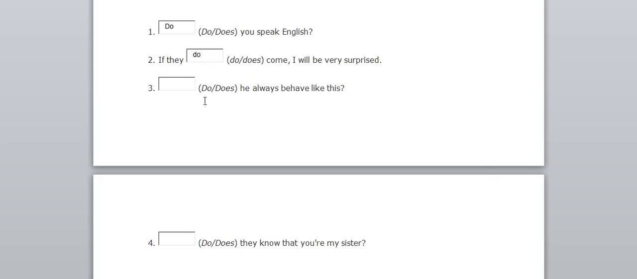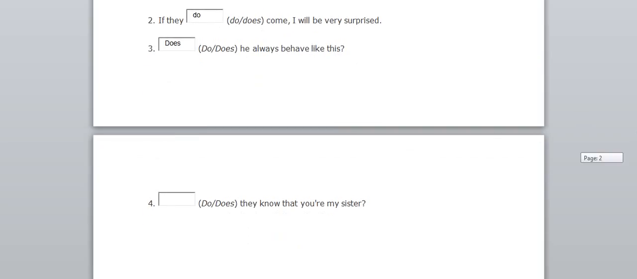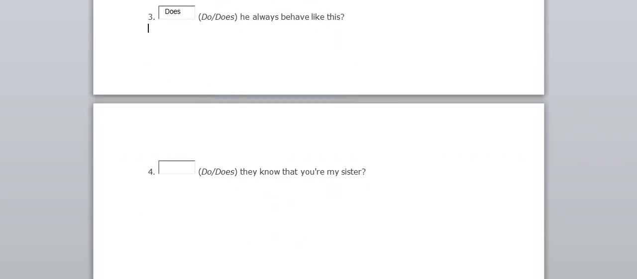See the third example. He always behaves like this. He is a third person singular, so here we need to use does. He always behaves like that. Does he always behave like that? You're asking a question.